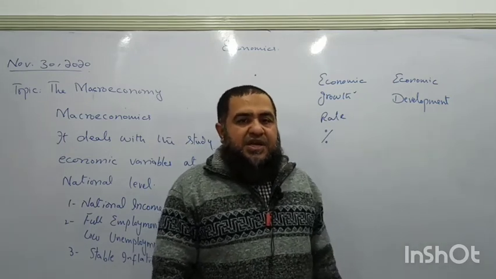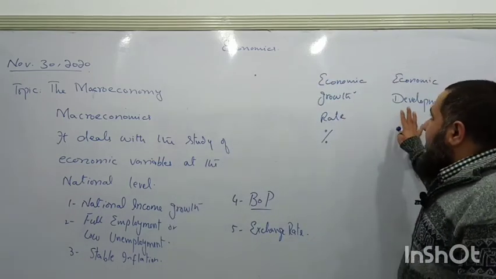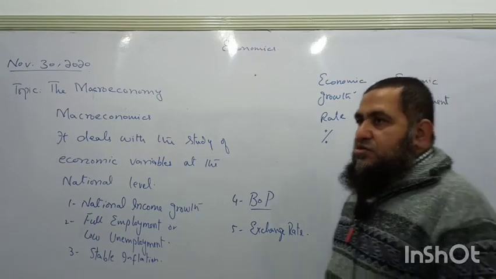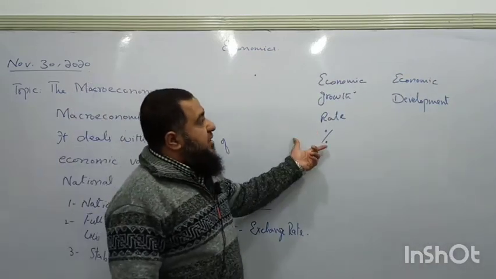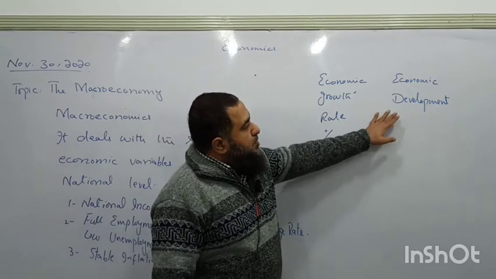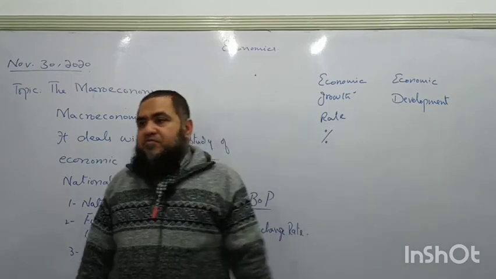They will be spending on getting better education, they will be spending on getting better health facilities in the country. So if the quality of life is also increasing due to increase in the economic growth, we can say the improvement in quality of life is called economic development.